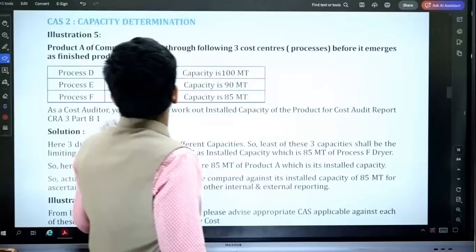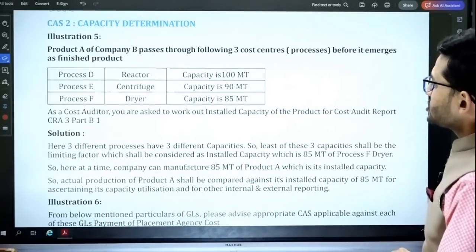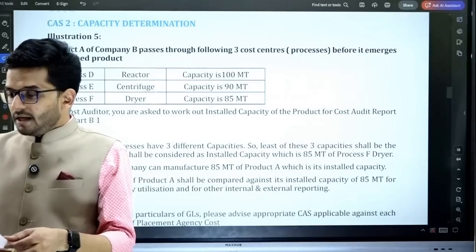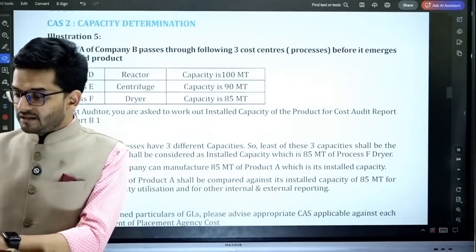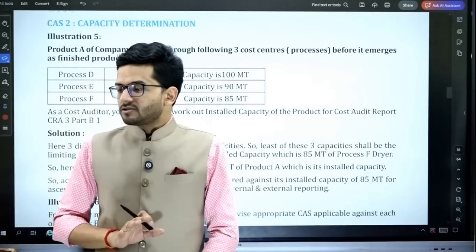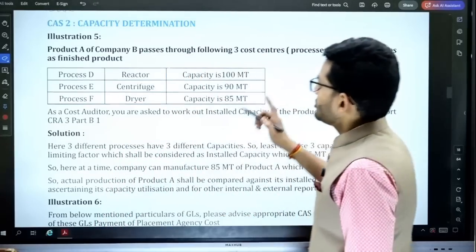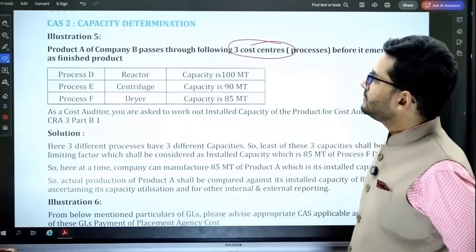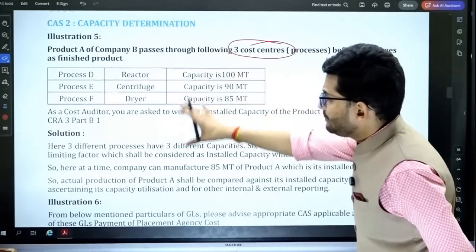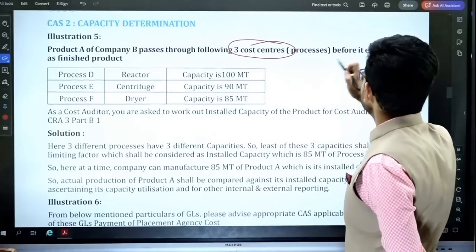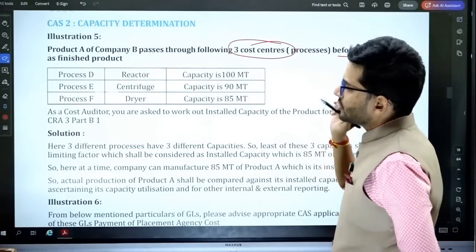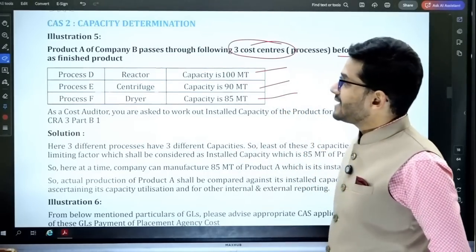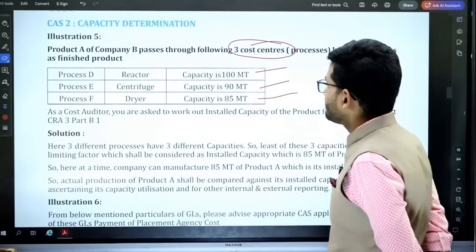Okay, sir, got it. All right, now we come on to cost accounting standard 2, which is capacity determination. This is definitely an important cost accounting standard, and the questions given in it are definitely important. Illustration number 5: product A of company B passes through the following 3 cost centers. So 3 processes are there in which product A is made before it emerges as a finished product. Process D has a capacity of 100, process E has a capacity of 90, and process F has a capacity of 85 metric ton.